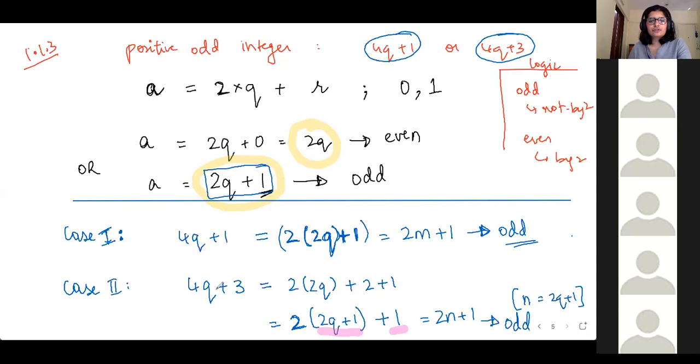Similarly, even for 4q plus 3, we did the same treatment. We manipulated it, we wrote it in the form 2 into something plus 1 so that we can prove that it is odd. Okay, better?